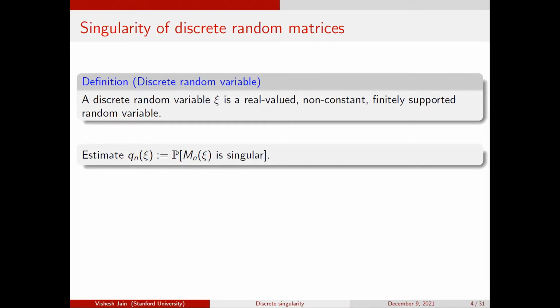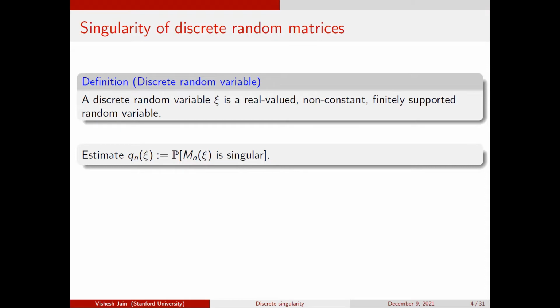People also consider complex valued random variables in some cases, but this leads to a bunch of other technicalities, so let me not go into that. So for us, a discrete random variable is going to be any random variable which is real valued and supported on finitely many points. And of course, I want it not to be constant, otherwise this problem is not interesting, right? So something which is supported on 2 or more points, and these can be arbitrary real numbers. And now you can ask the same question: estimate the probability that the matrix is singular, right?